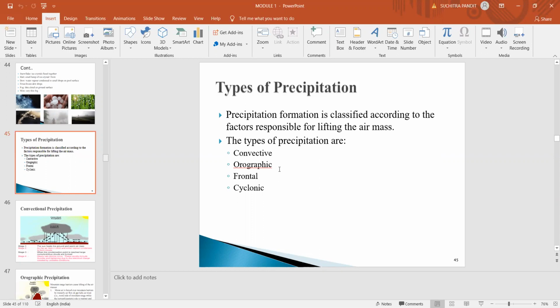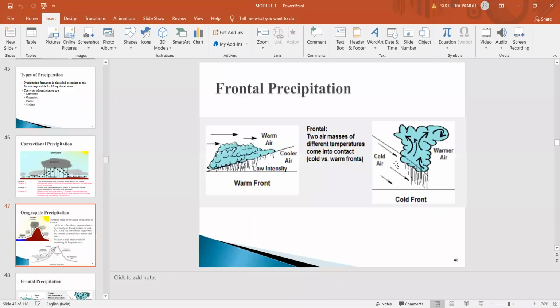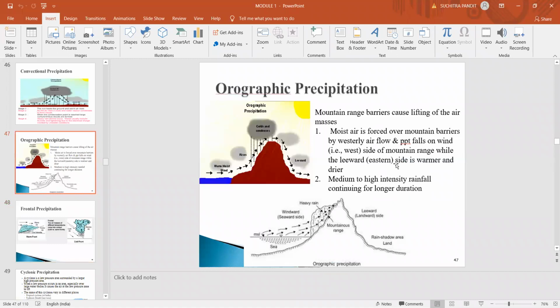So this is the second type of precipitation, where there will be a mechanical lifting of the air mass, which is intercepted or obstructed by the mountain ranges, which results in the precipitation on the leeward side, that is on the seaward side, and there will be less precipitation on the windward side. So this type of precipitation is called orographic precipitation. You can see here, mountain range barriers cause lifting of the air masses. The moist air is forced over mountain barriers by westerly airflow, and precipitation falls on the wind side of the mountain ranges, while the leeward side, that is the eastern side, is warmer and drier.